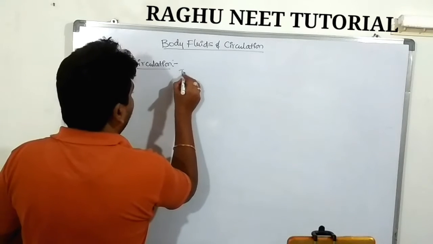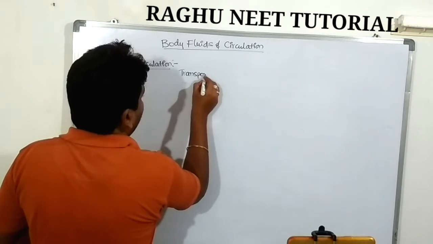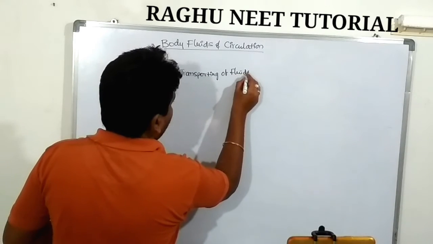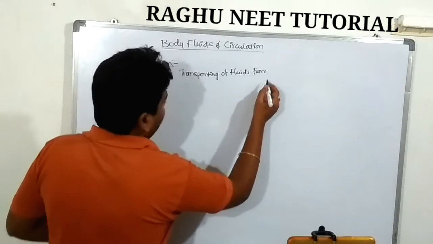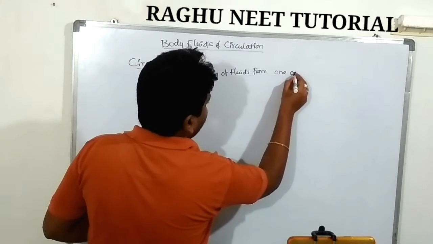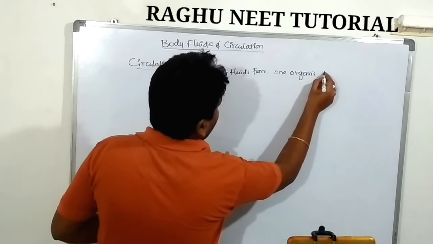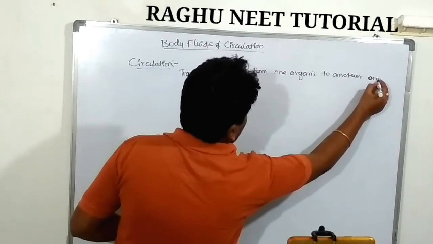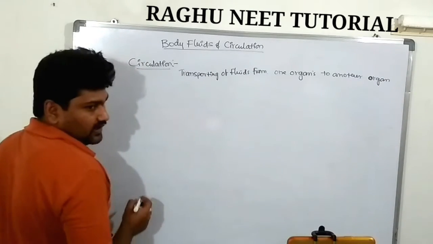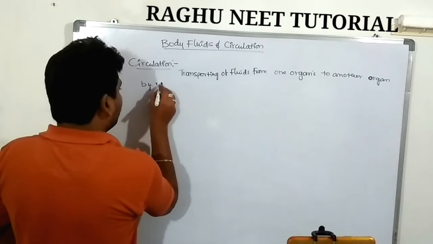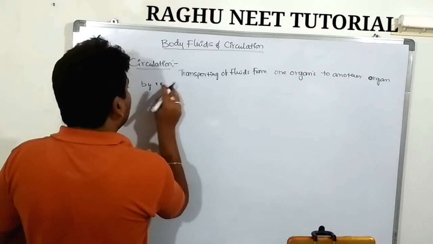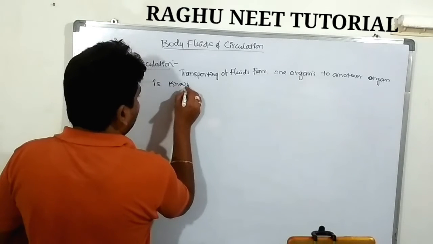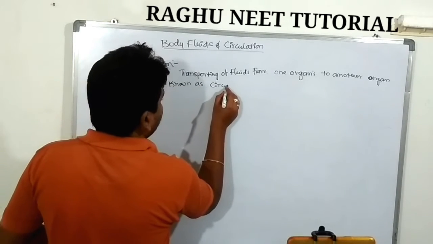What is it? Transporting of fluids from one organ to another organ by one of the organs is known as circulation.